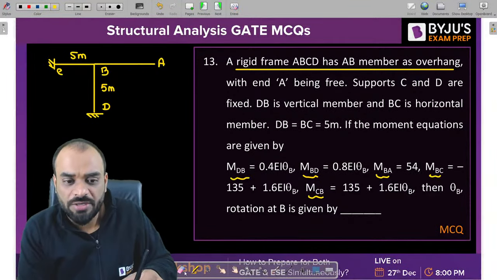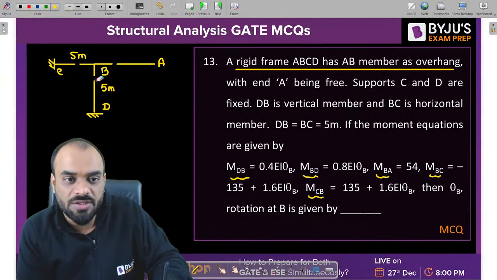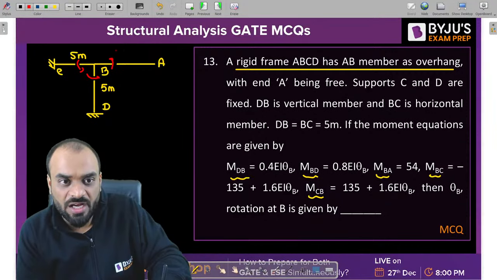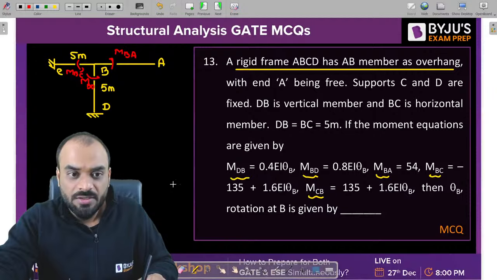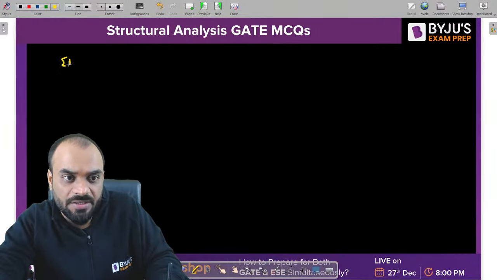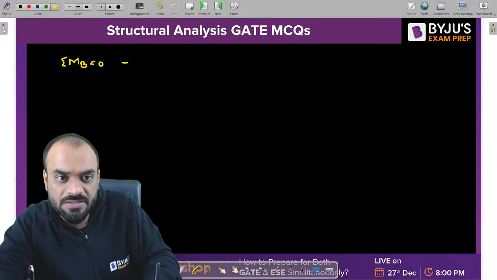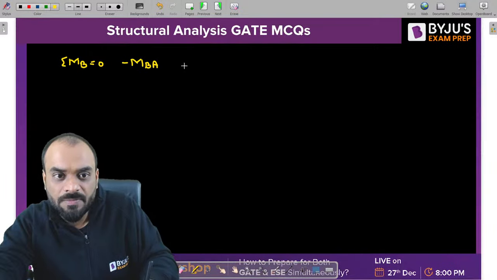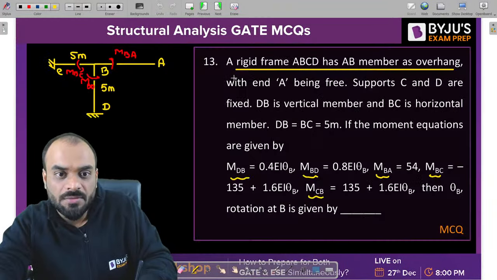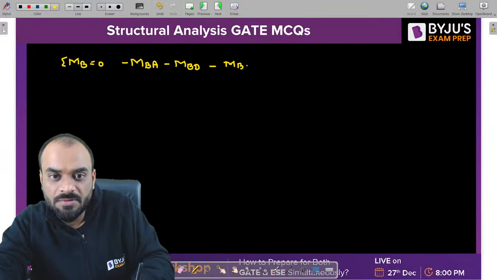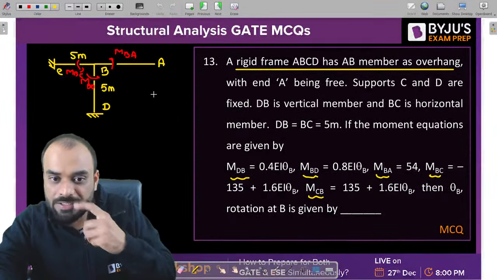So you know that, guys, at joint B, we need to calculate the summation of moment, nothing else. Let us suppose these are the moments which we have: M_BA, M_BD and M_BC. Correct? So we'll write it down. Summation of moment at B is equal to 0. That means minus M_BA minus M_BD minus M_BC is equal to 0.